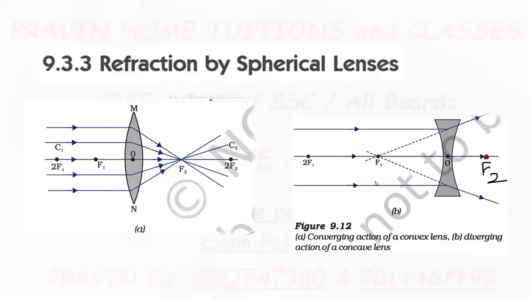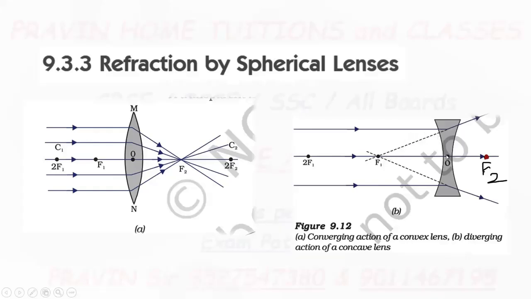Now, one more thing. The effective diameter of the circular outline of a spherical lens is called its aperture. Aperture is the same as what we studied in the case of mirrors. As far as 10th standard is concerned, we will confine our discussion in this chapter to lenses whose aperture is less than the radius of curvature.